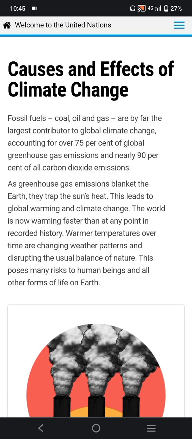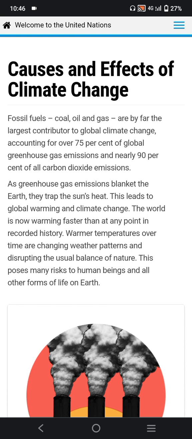Fossil fuels, coal, oil and gas, are by far the largest contributor to global climate change, accounting for over 75% of global greenhouse gas emissions and nearly 90% of all carbon dioxide emissions. As greenhouse gas emissions blanket the earth, they trap the sun's heat. This leads to global warming and climate change.